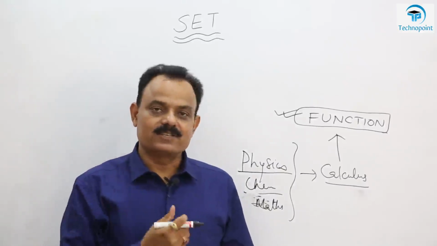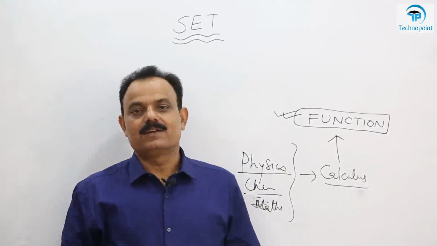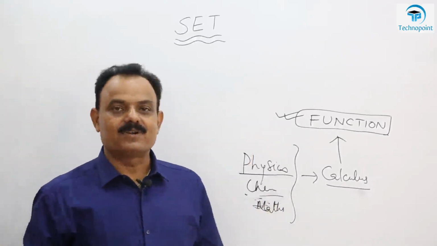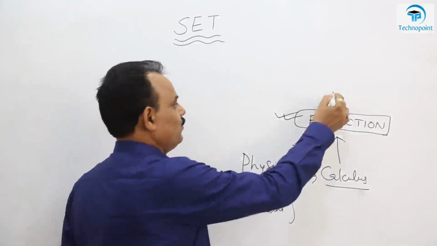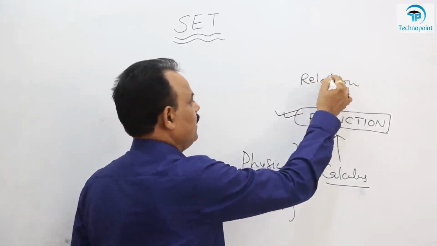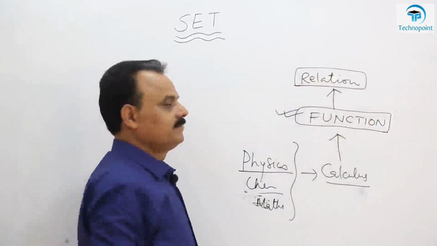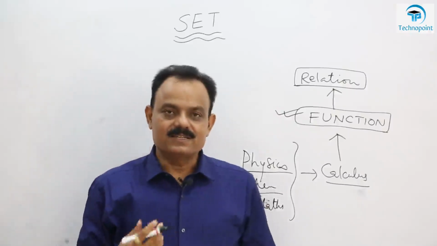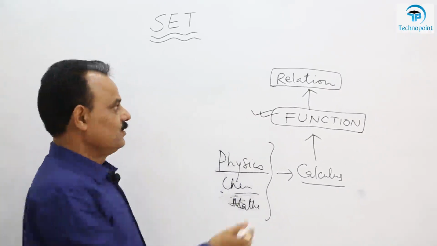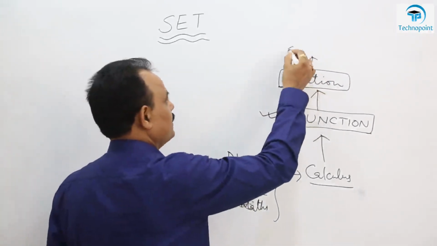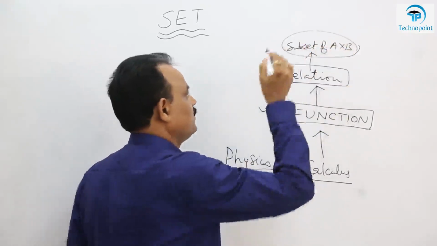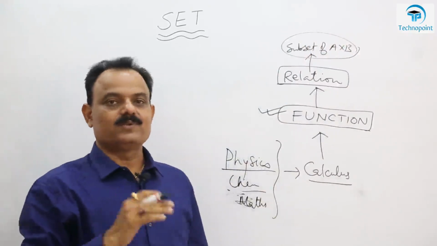And now, what is a function? Function is a special kind of relation. So to understand function, you must understand what a relation is. And now what is relation? We will study that a relation is a subset of the Cartesian product of two sets. So a relation is a subset of A cross B, a subset of the Cartesian product of two sets.